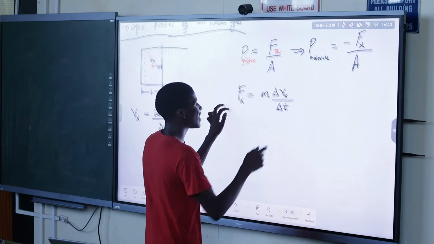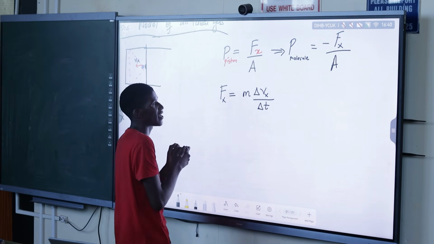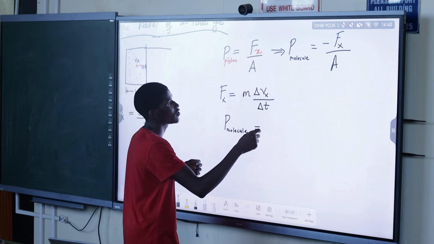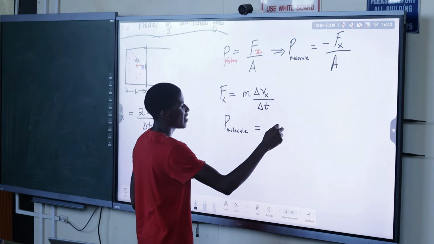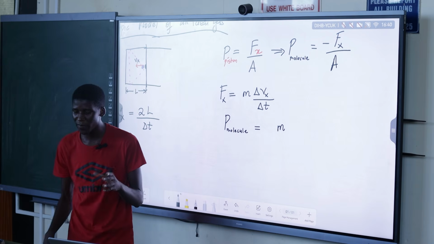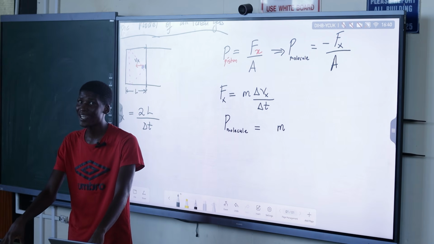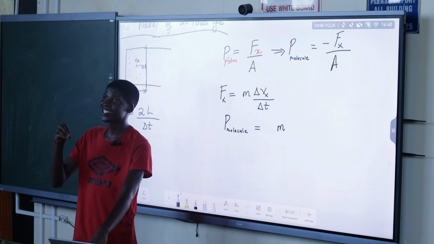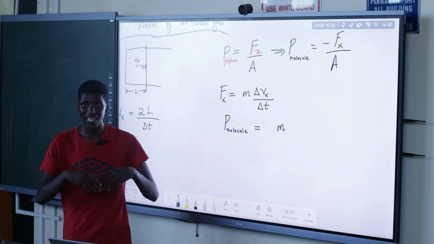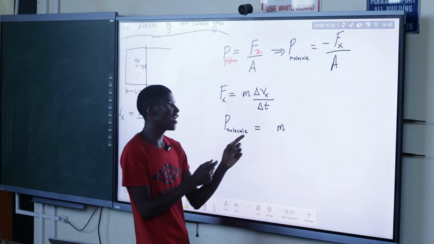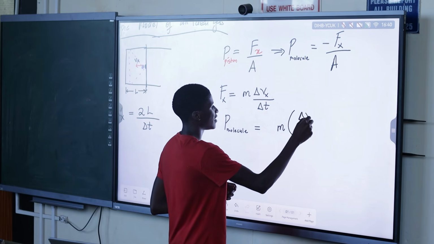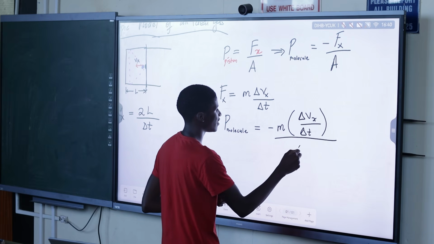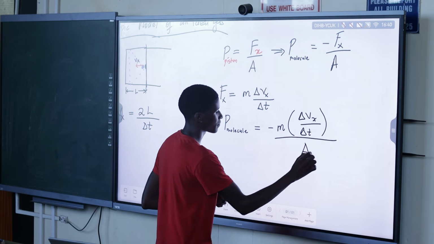Now let's modify this equation before we link it. The pressure exerted on the molecule will be equal to, instead of writing force, I will write the mass of the molecule, because remember, we treat the molecule as a point mass. I'm saying ideal gases, so I treat them as point masses. So M times delta Vx over delta T, negative there, and then this is over area.